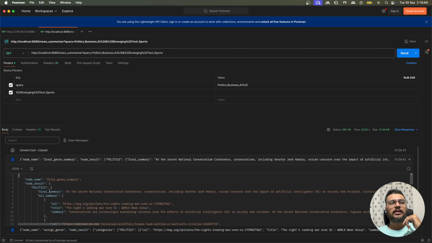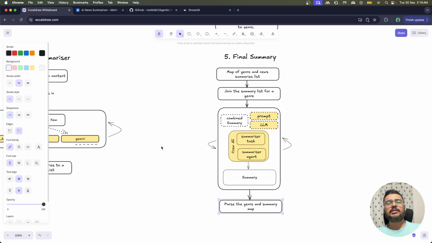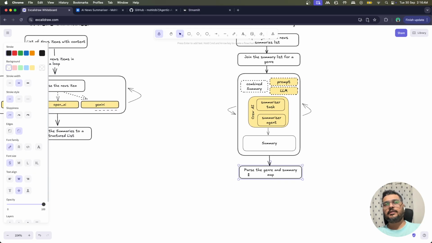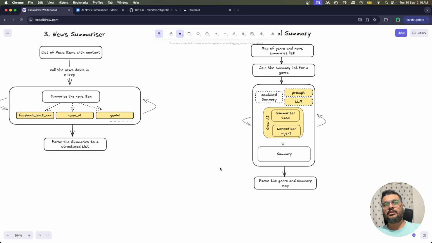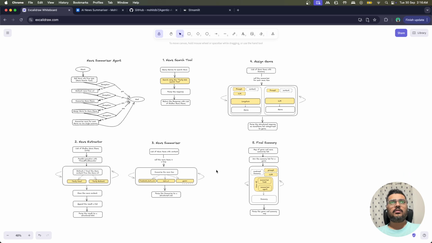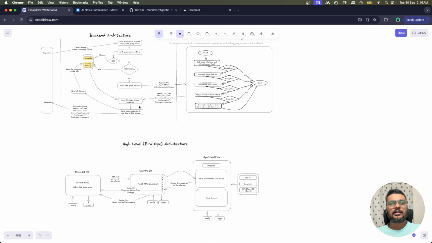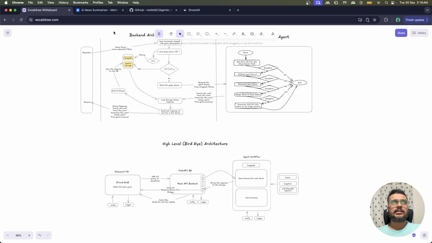So each item has a final summary and a list of news items in it, and the same thing we will see here, and this will return you the final response. This is the complete architecture of this project.